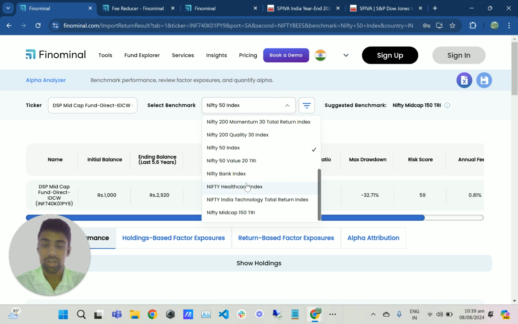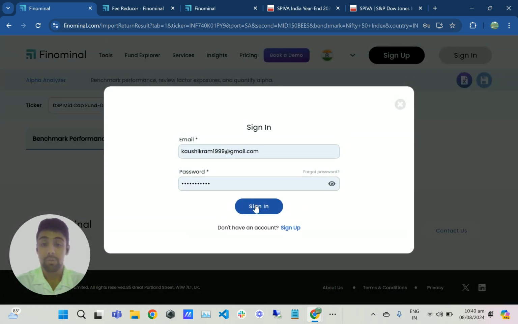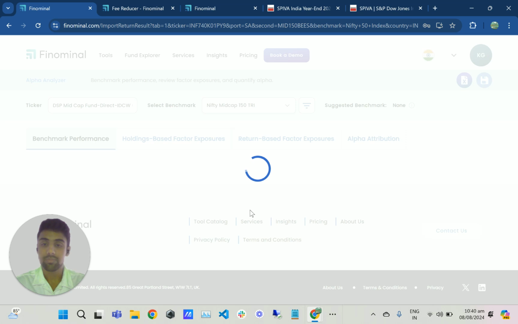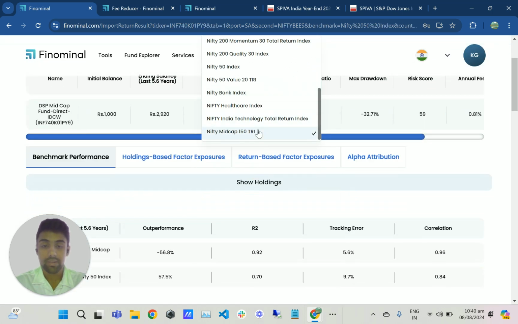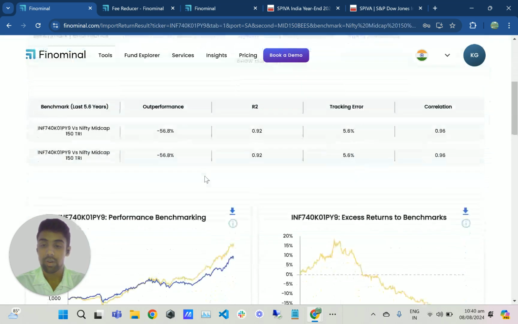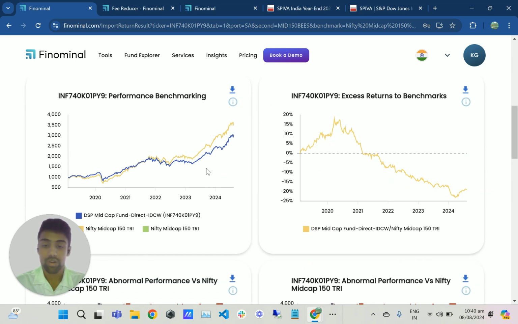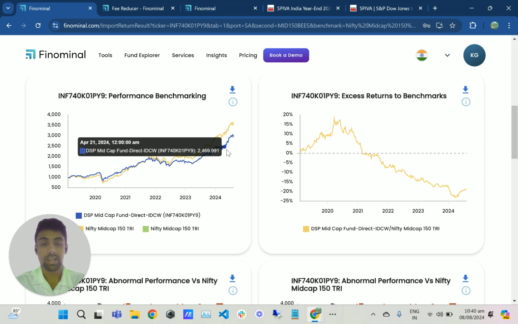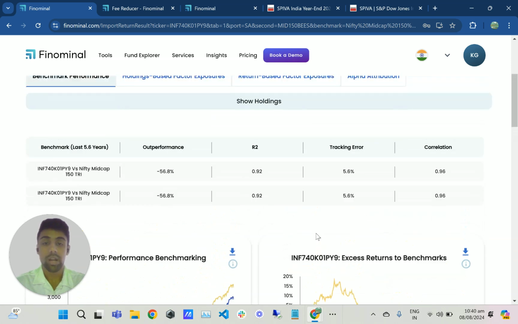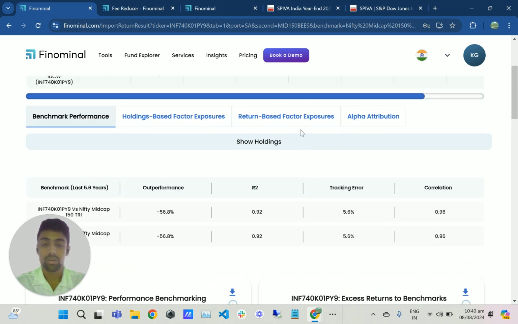I will quickly change the benchmark to Nifty Mid-Cap 150. And by comparing this to a Nifty Mid-Cap 150 fund, we can see that this fund has not outperformed its passive benchmark, right? So in the performance chart, you can see the clear underperformance. The yellow line is the benchmark, and the blue line is the DSP Mid-Cap, right? And even in the excess returns, over time, it has gone brutally negative. For an active fund, this is not good news.